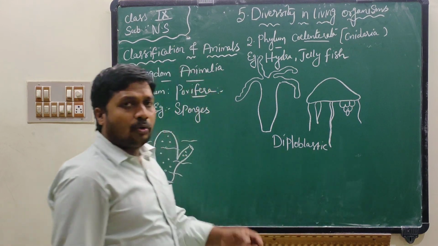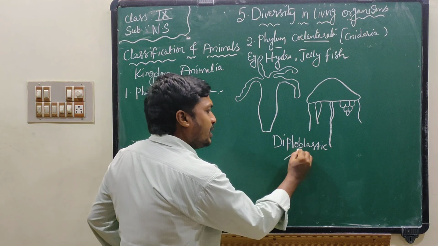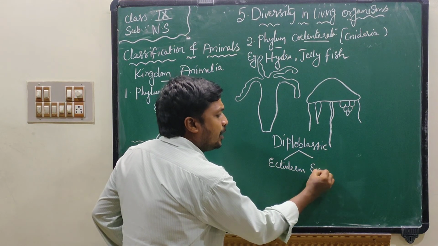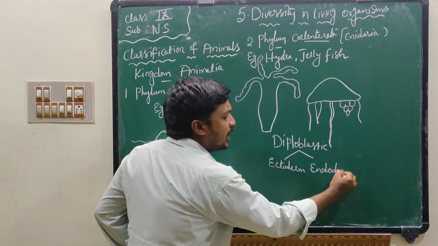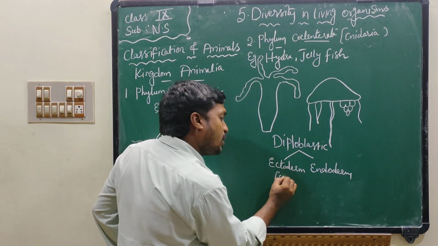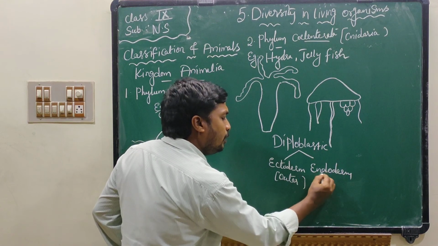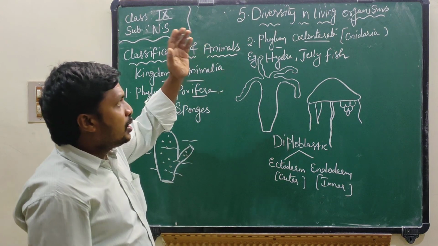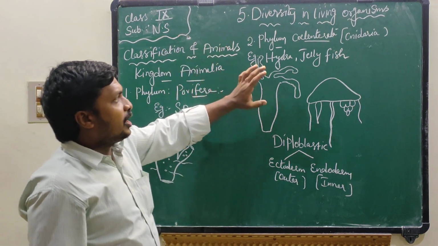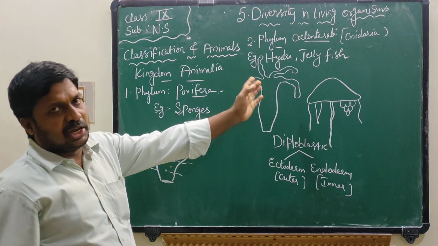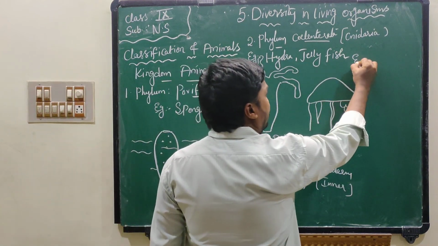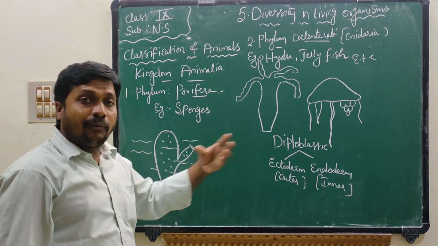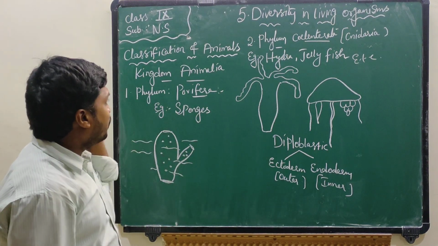Diploblastic means they have two layers in their body, that is, outer ectoderm and inner endoderm. Hydra and jellyfish are examples of coelenterates. They show more development compared to Porifera.